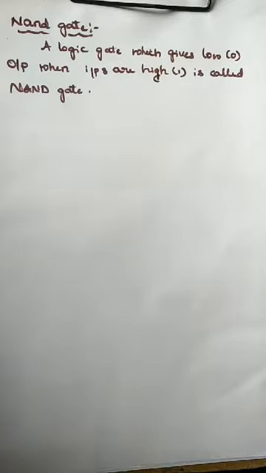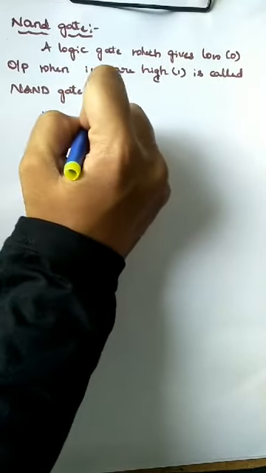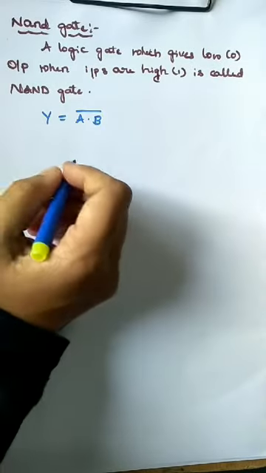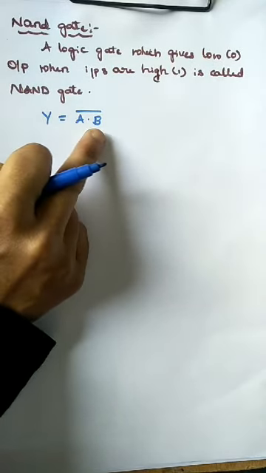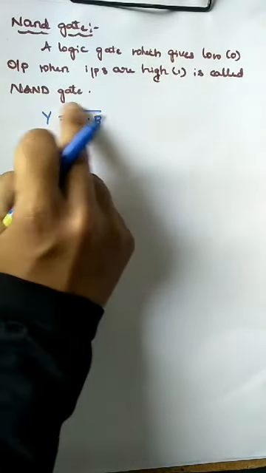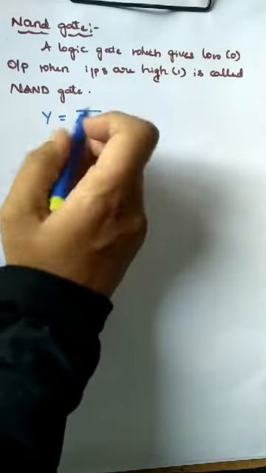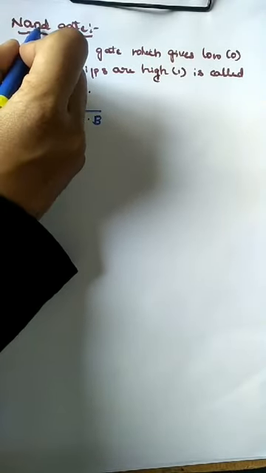The Boolean expression for the NAND gate is y is equal to A dot B whole bar. Y is equal to A dot B is the AND gate. The bar means it is a combination of NOT and AND gate.